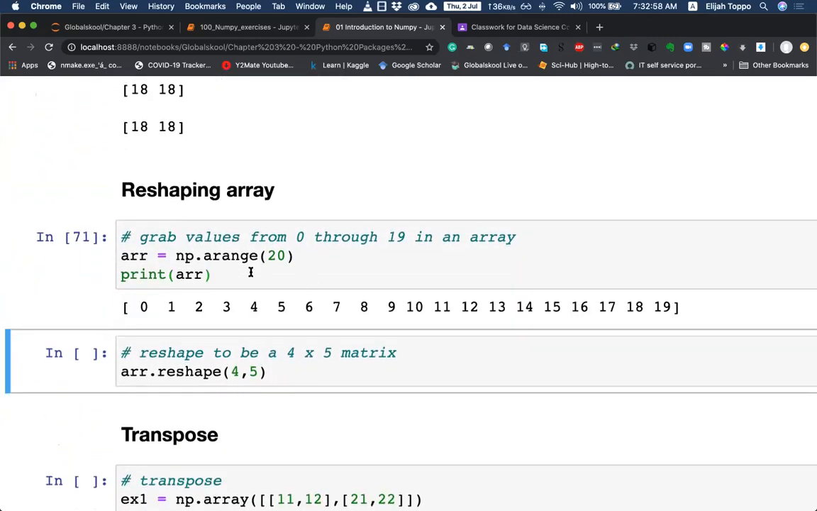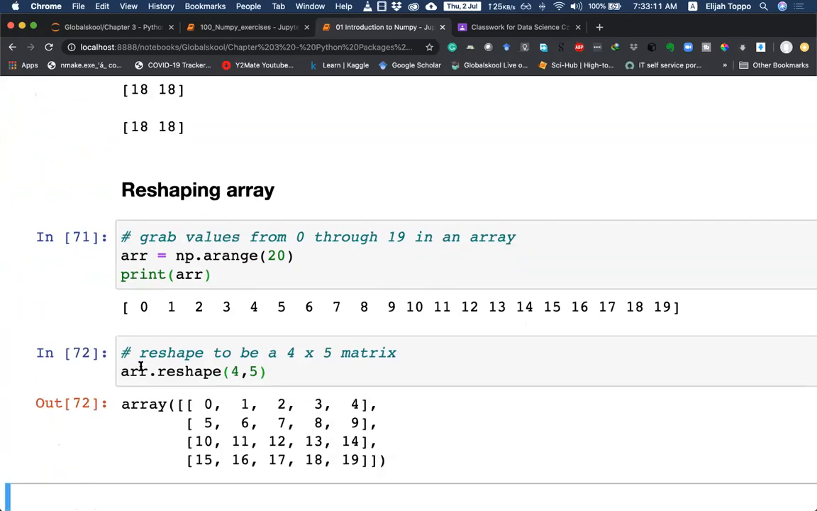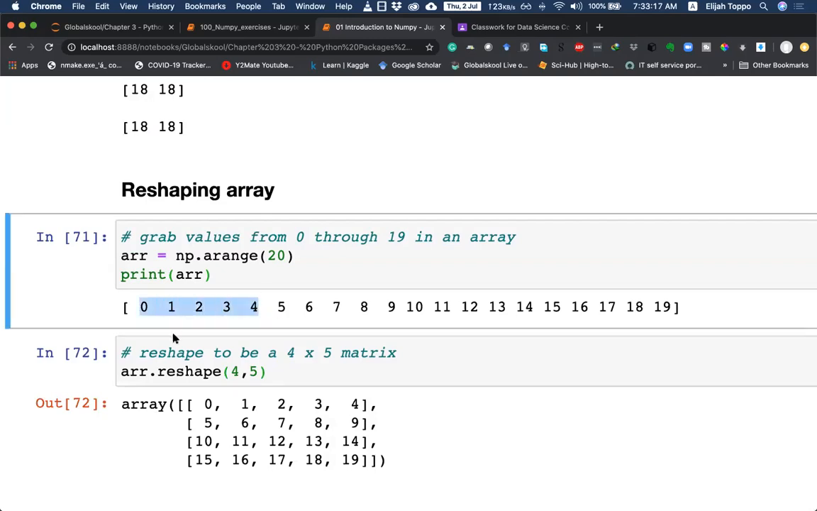This is an example of reshape. Let's say we create a list going from 0 to 20. Here it means 0 to 19. There are 20 elements here, and we want to reshape it as 4 rows and 5 columns. We use the arr.reshape function with 4 rows and 5 columns. It will take the first 5 values and put them into one row, the next 5 values into the next row, and so on.